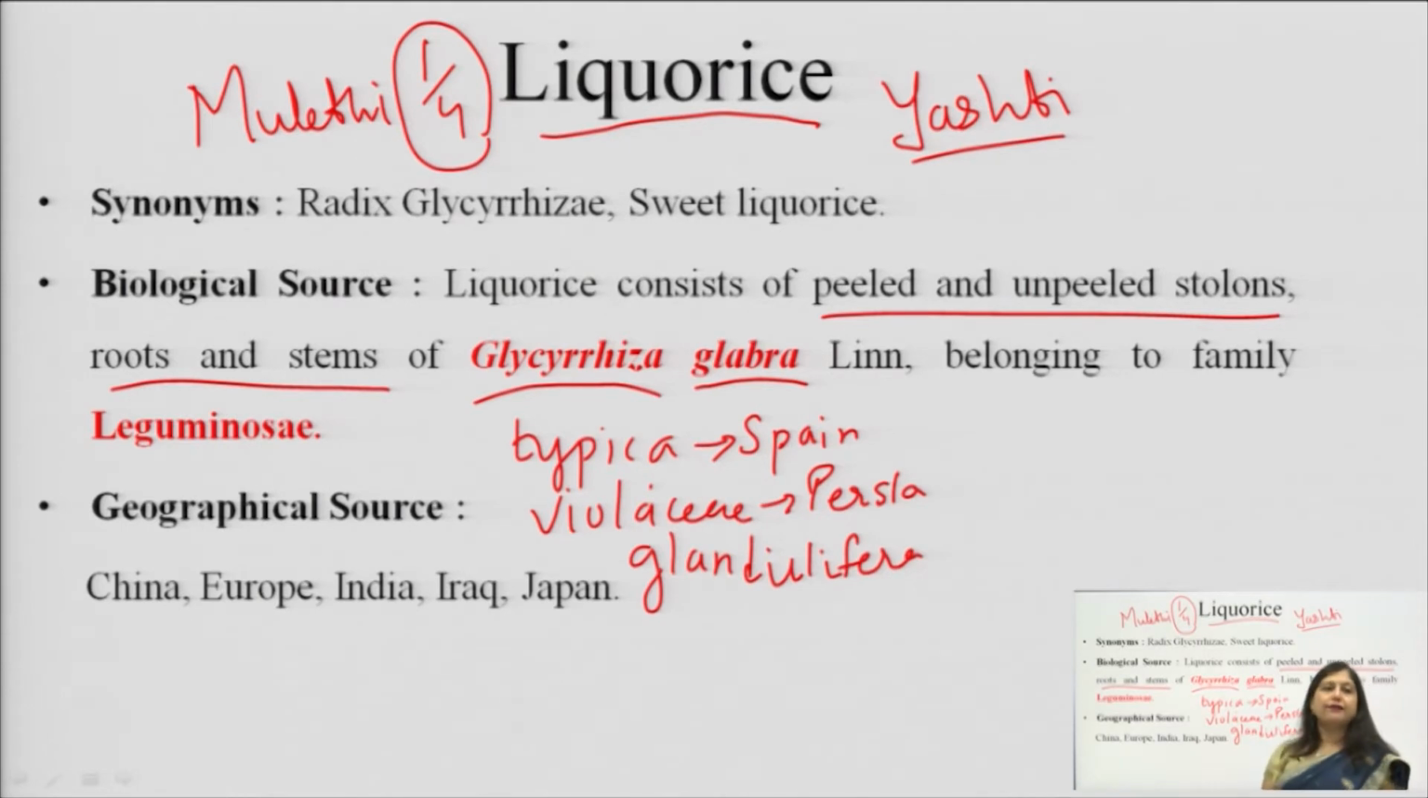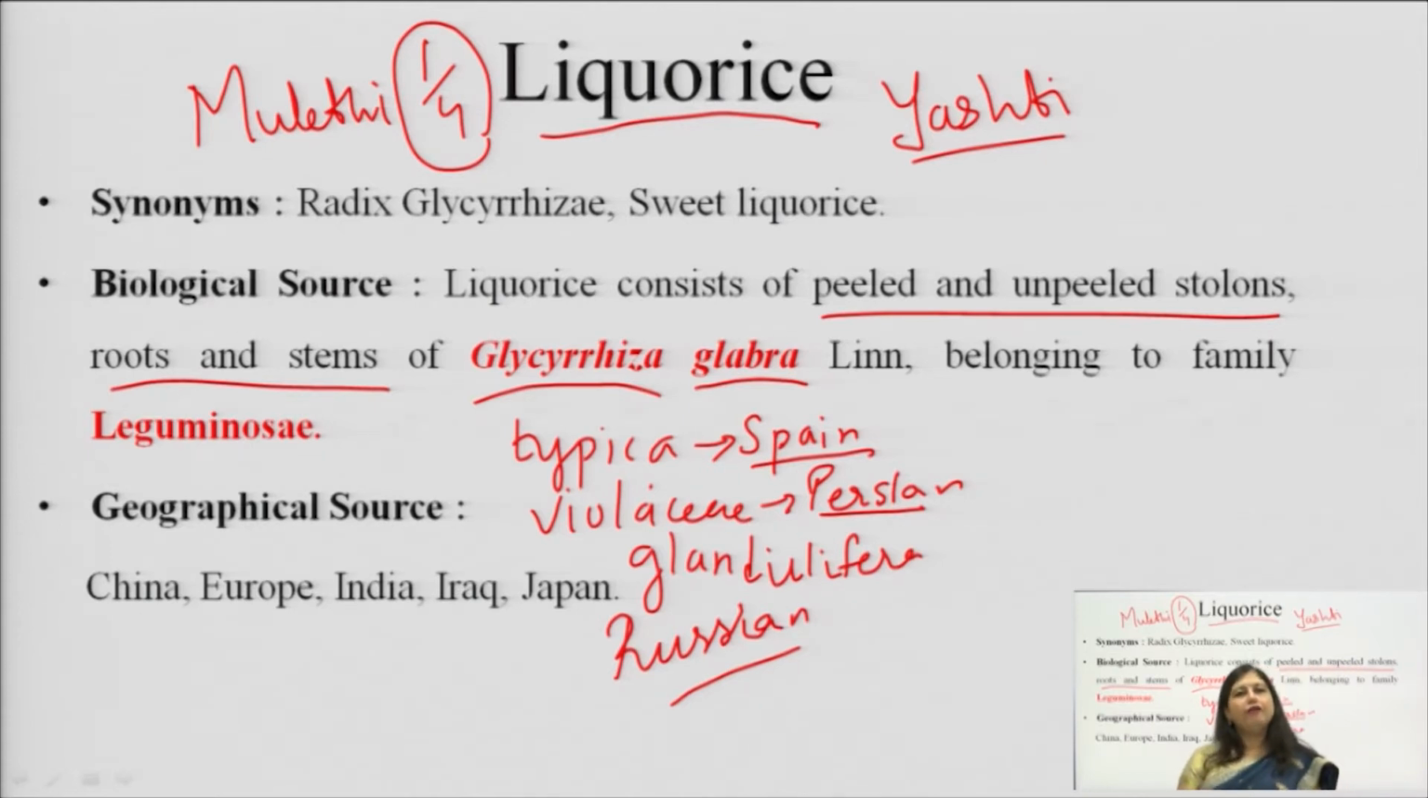The Glandulifera variety is found mainly in Russia, that is the Russian variety. So, we have three varieties of Glycyrrhiza: the Persian variety, the Spanish variety and the Russian variety, namely typica, violacea and glandulifera. They differ in their chemical constituents too, though not much in the type of constituent; they are the same, but the concentration of the chemical constituents varies. So, variety typica, variety violacea and variety glandulifera are the Spanish, Persian and Russian varieties respectively.